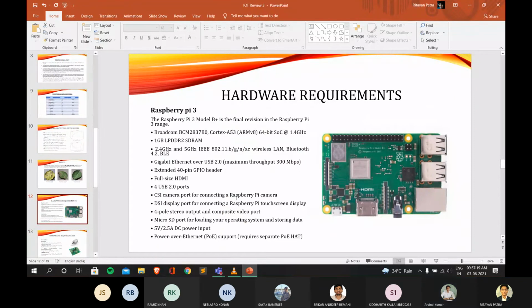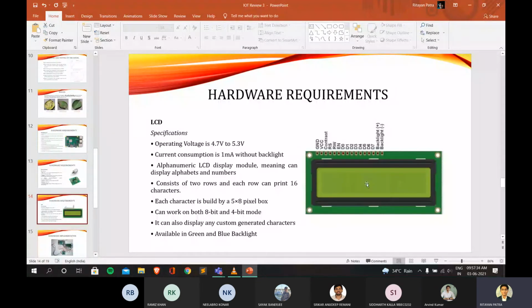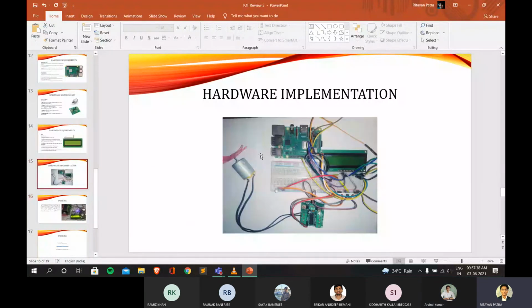Okay. So for the third review, we have created the hardware component, the hardware representation. We are using the RPI, and this motor will be used for the spraying action, and the LCD will be used for showing some output. So this is the whole hardware implementation.